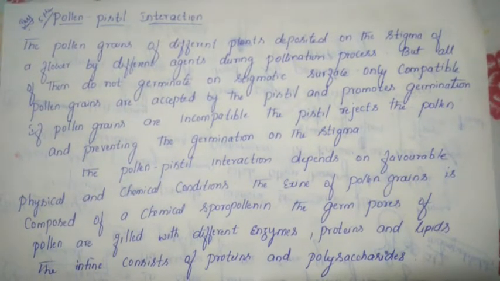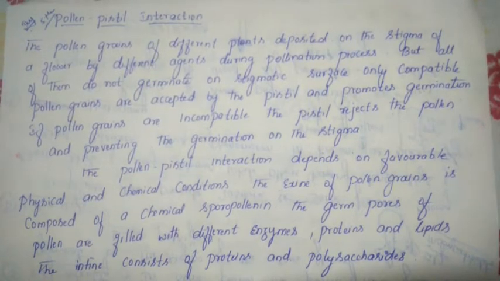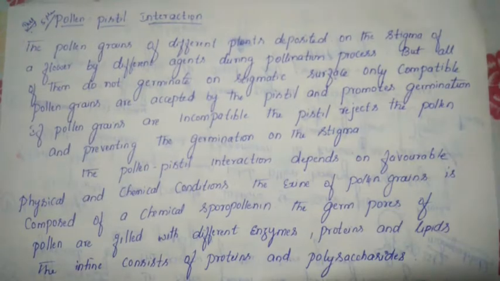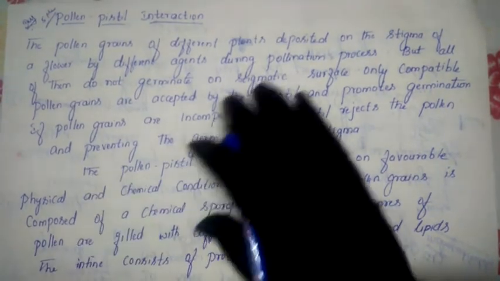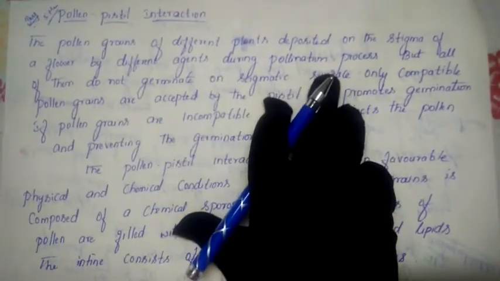You know very well that pollen is a sex cell which is produced from the anther, and the pistil is the female part of the plant, which contains the stigma, style and ovary. Now after pollination, let us discuss how this pollen and pistil show interaction. The pollen grains of different plants are deposited on the stigma of the flower by different agents through the pollination process.